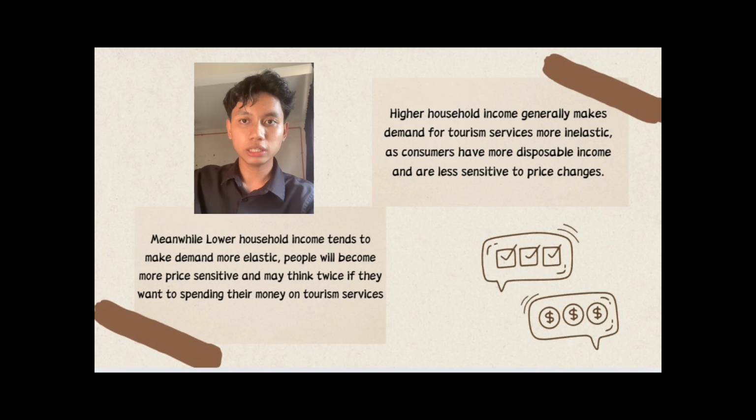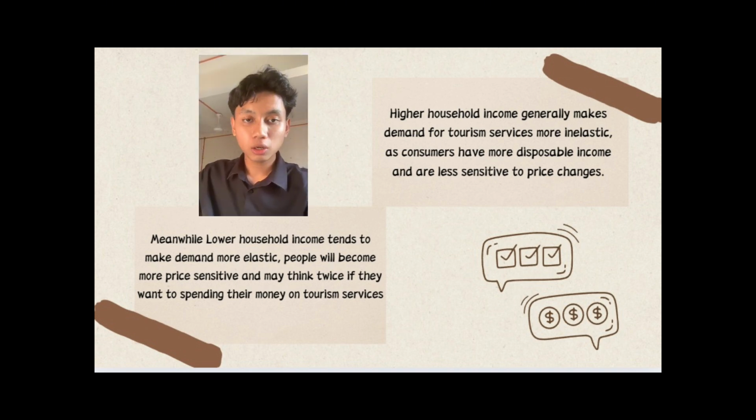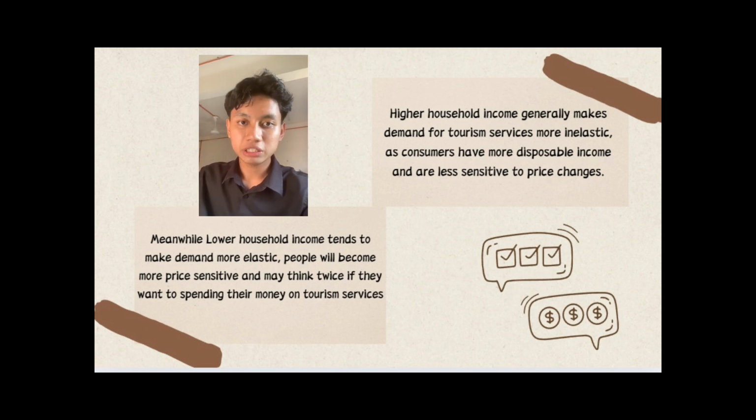Higher household income generally makes demand for tourism services more inelastic, as consumers have more disposable income and are less sensitive to price change. Meanwhile, lower household income tends to make demand more elastic. People will become more price sensitive and may think twice if they want to spend their money on tourism services.